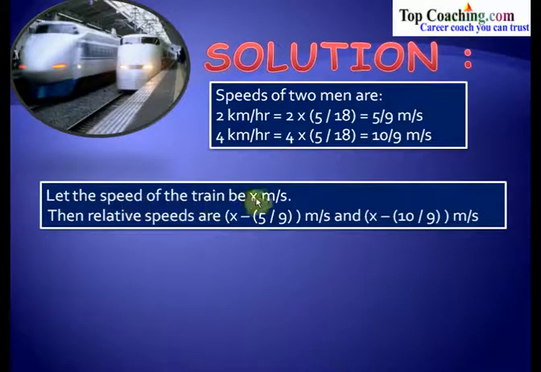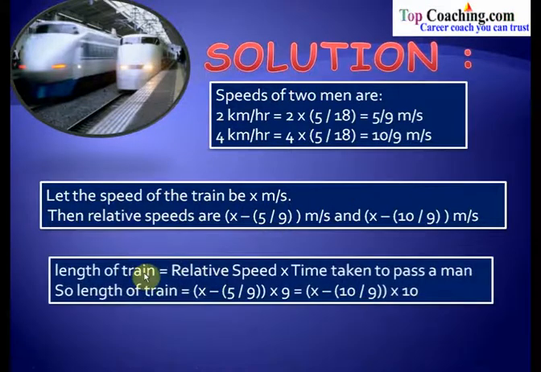Let us say that the speed of the train is x meters per second. So let's assume that the train travels at a speed of x meters per second. Now the relative speeds would be x minus 5 by 9 with respect to the man moving at a speed of 5 by 9 meters per second, and x minus 10 by 9 with respect to the man walking at a speed of 10 by 9 meters per second.